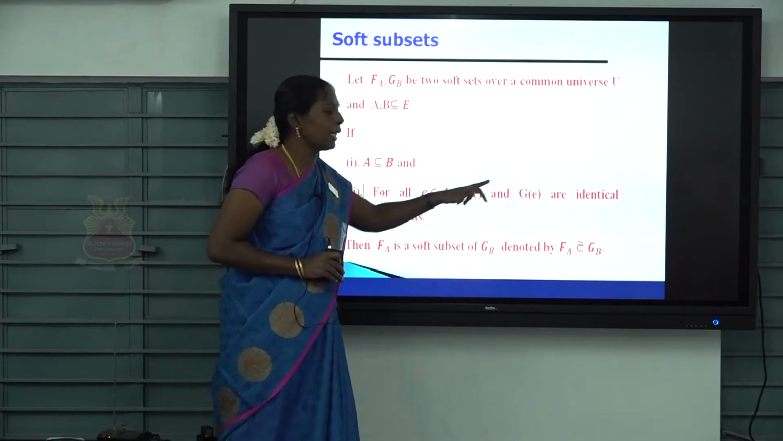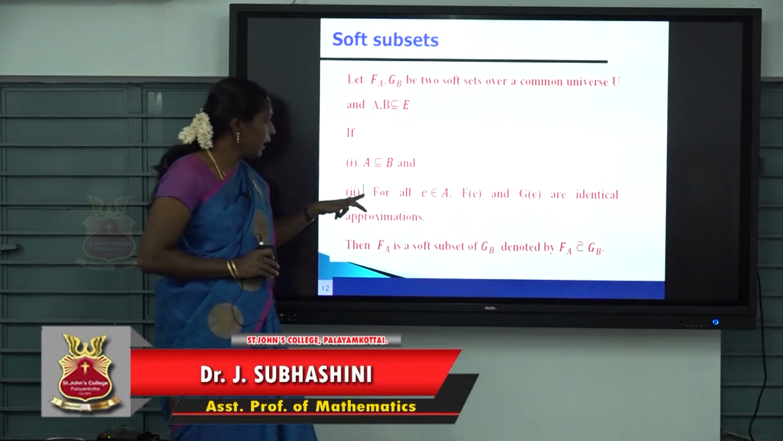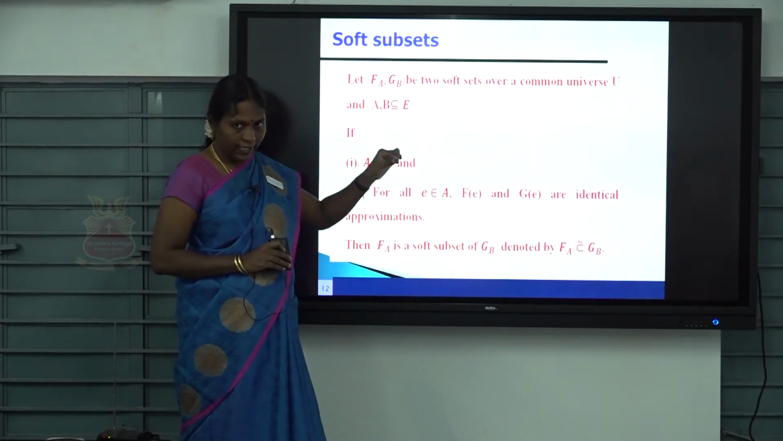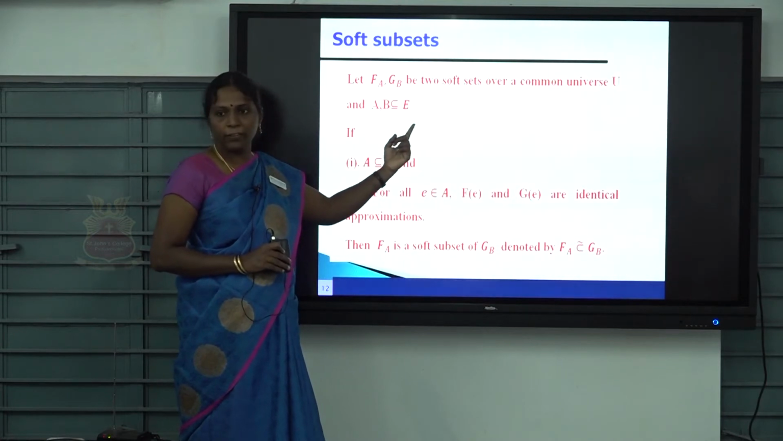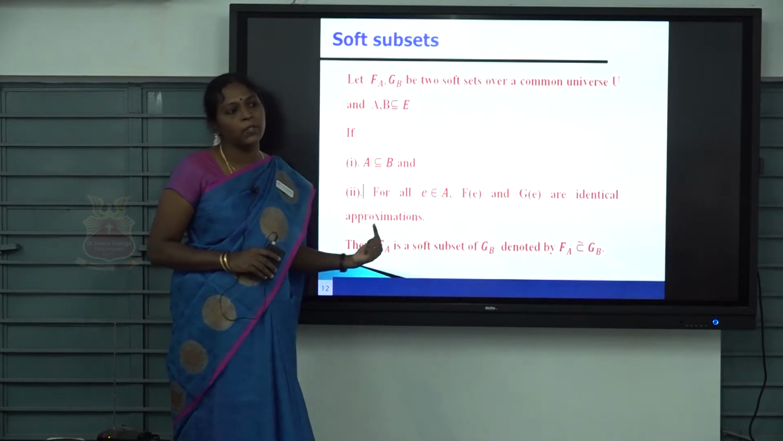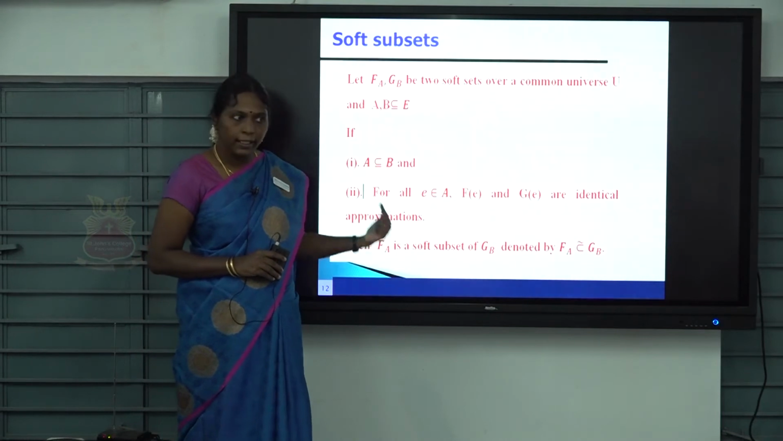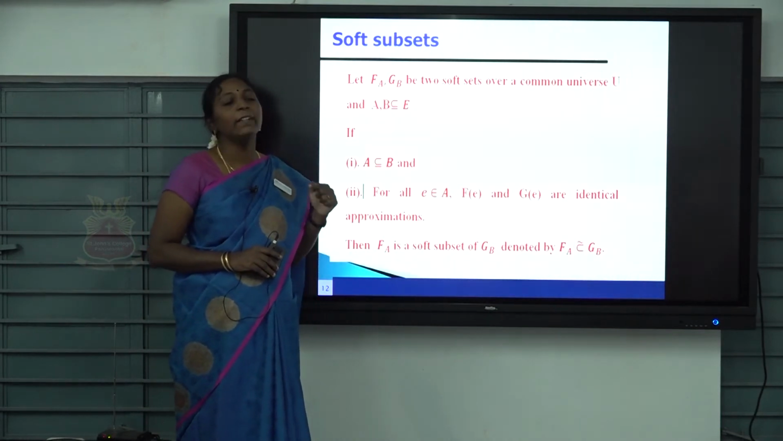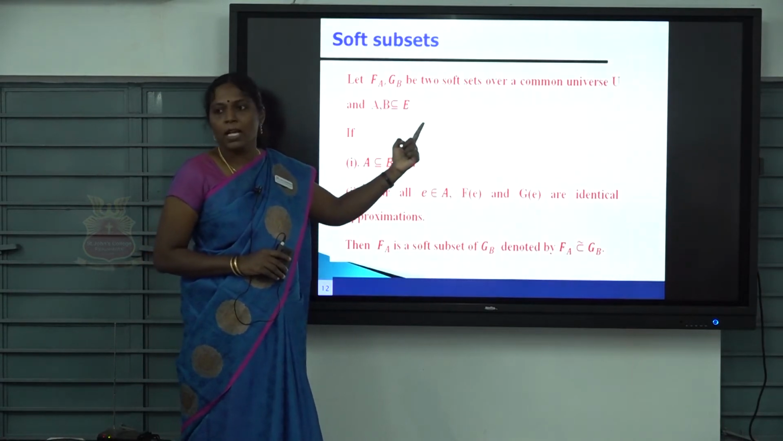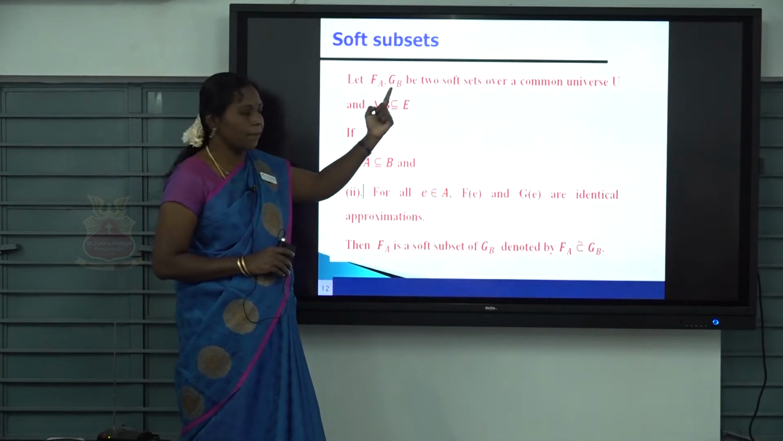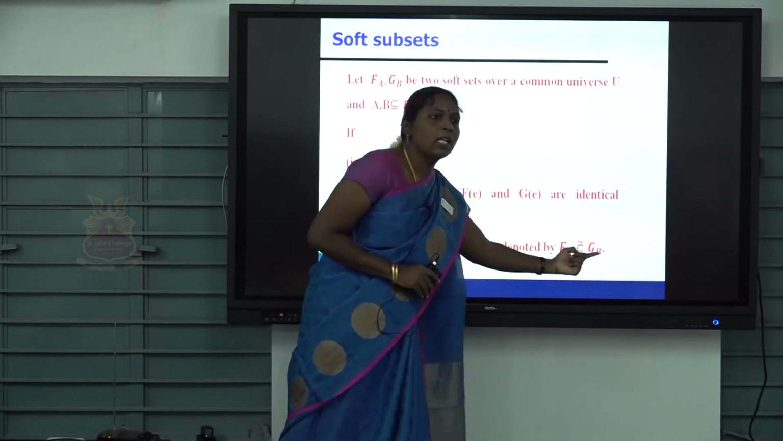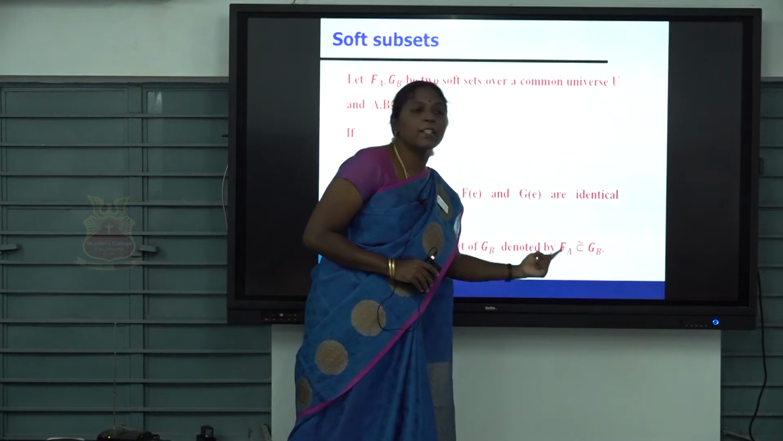That is, F of E is contained in G of E for every E belongs to A. The first condition: F A and G B are soft sets. A and B are subsets of E, and A is a subset of B, and for every E that belongs to A, F of E is contained in G of E. Then we can say that this soft set F of A is a subset of G of B. Or otherwise we can call G of B the soft set that is the superset of F of A.